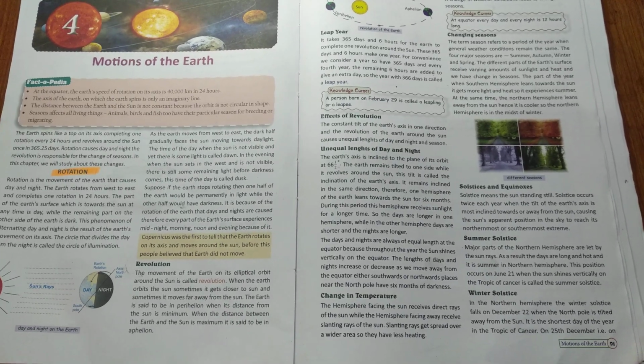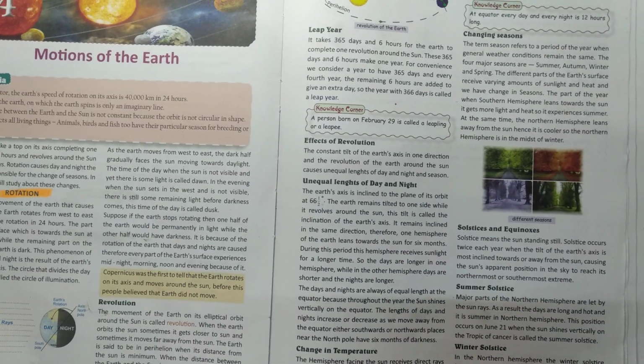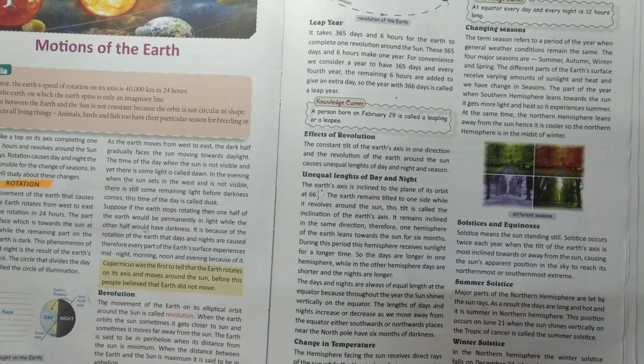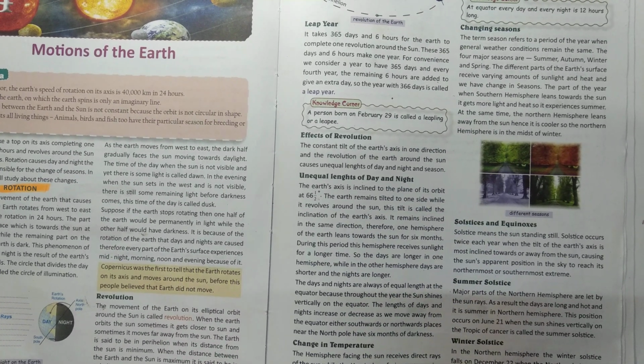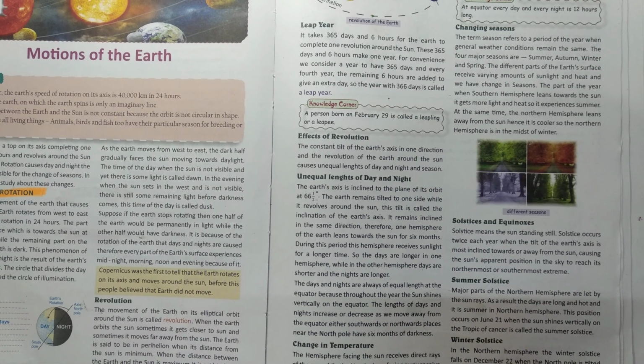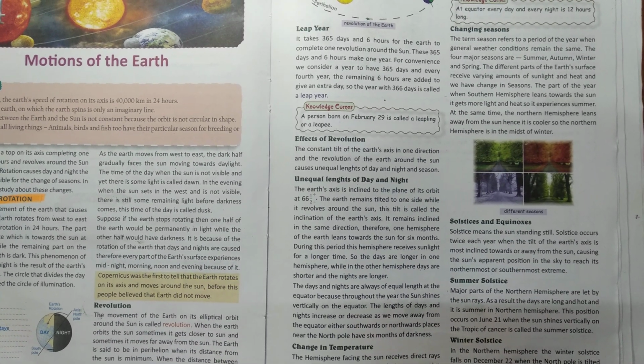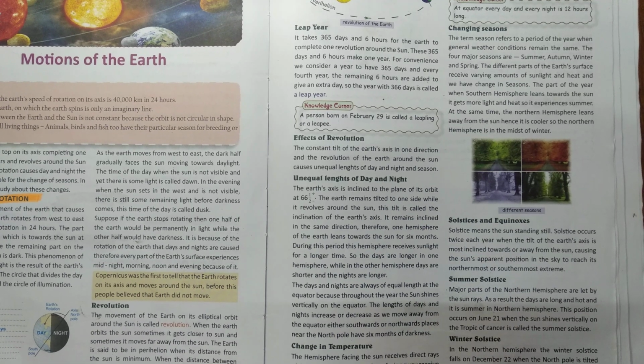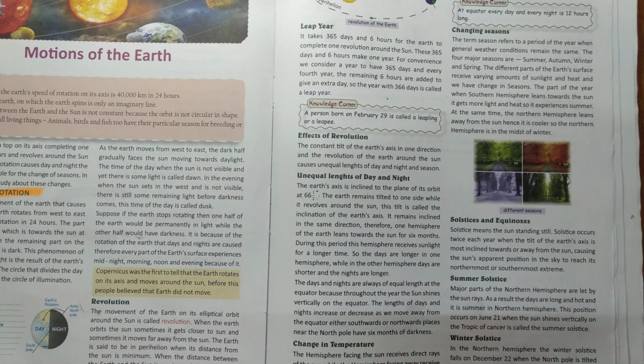Changing seasons. The term season refers to the period of the year when general weather conditions remain the same. The four major seasons are summer, autumn, winter, and spring. The different parts of the earth's surface receive varying amounts of sunlight and heat. Hence we have changing seasons.